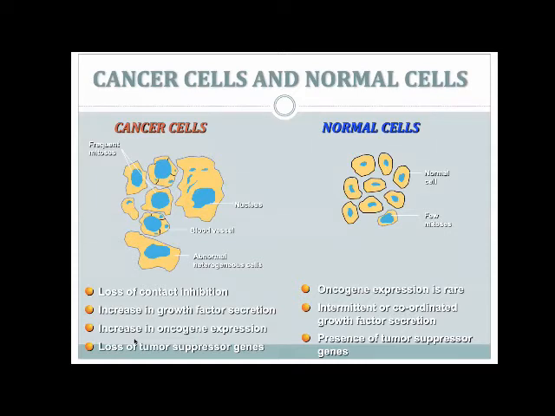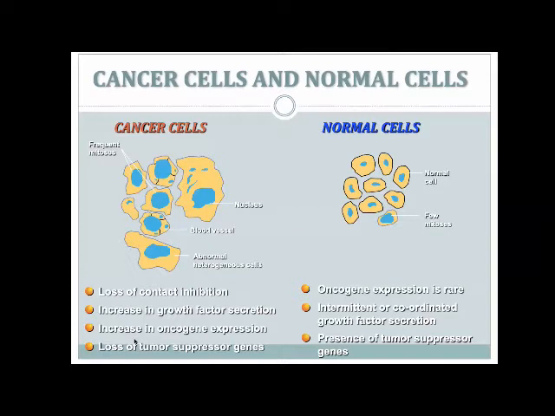In normal cells, if a cell is multiplying and reaches a certain point where the tissue can no longer accommodate it, the surrounding cells tend to pressurize or contain the growth of that particular cell division. But this does not happen in cancer cells. So there is loss of contact inhibition in cancer cells.